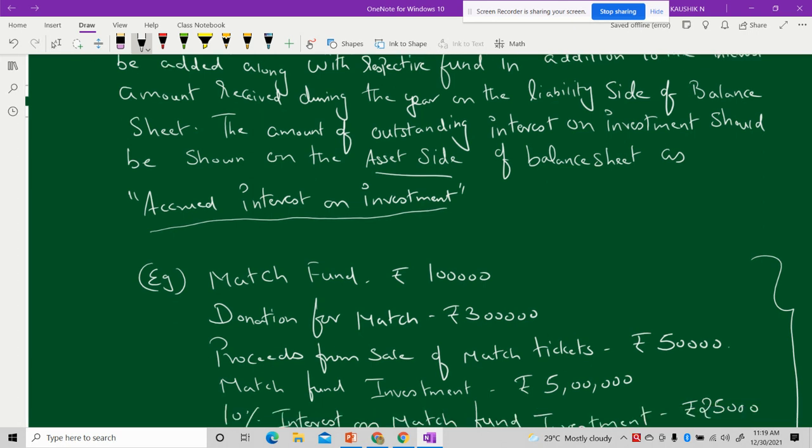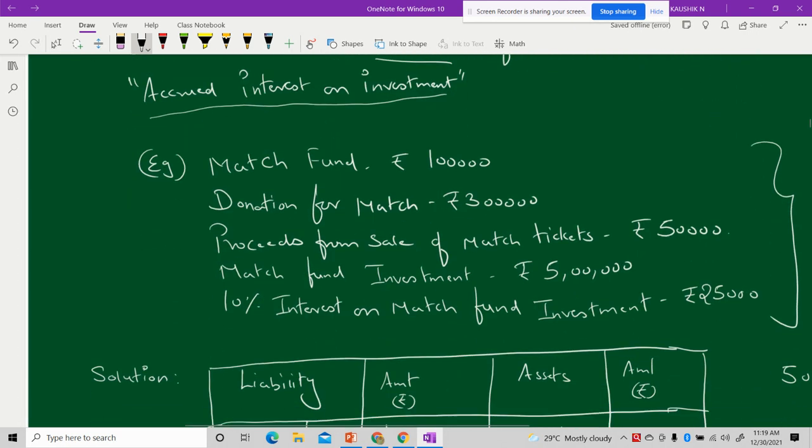Now, here is the example I mentioned. You have a match fund to the extent of rupees 1 lakh. You have received a donation for match which is an amount of rupees 3 lakh, and there are proceeds from the sale of match tickets to the extent of rupees 50,000. The match fund investment, again you need to correct the value here. It is not 5 lakh, it is 4 lakh.